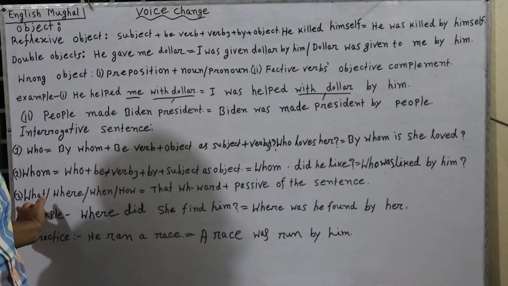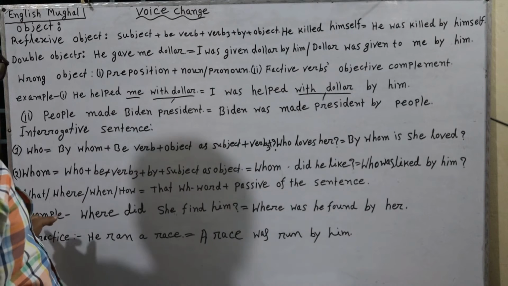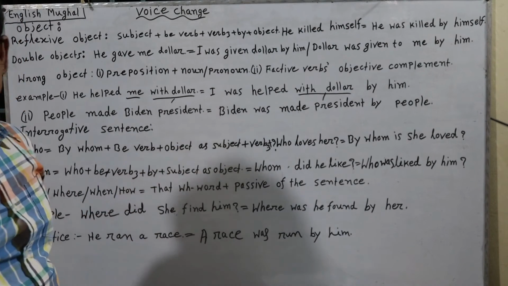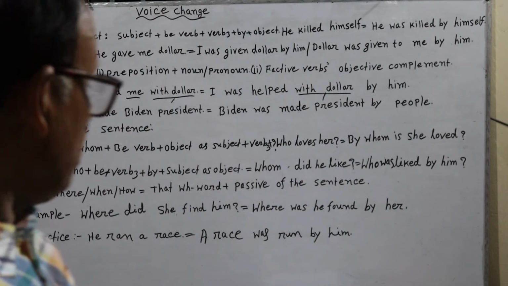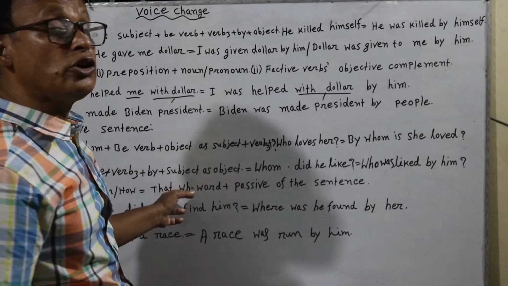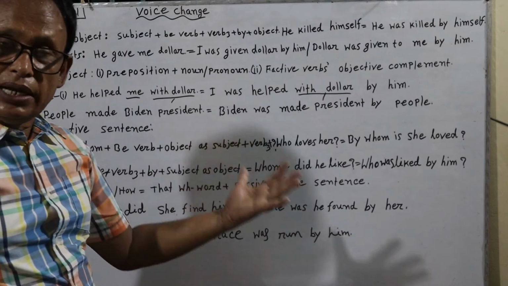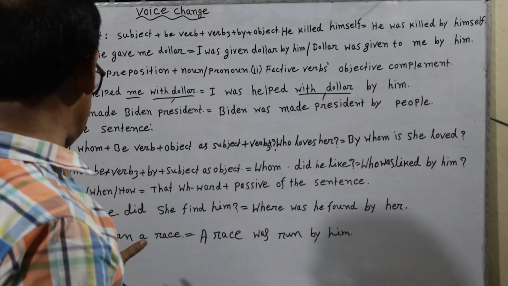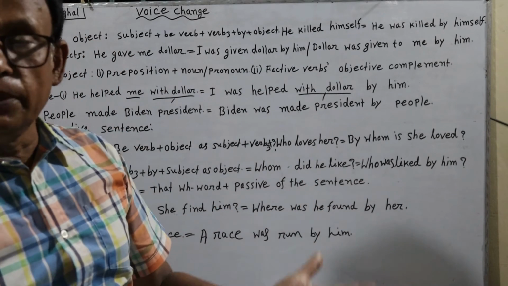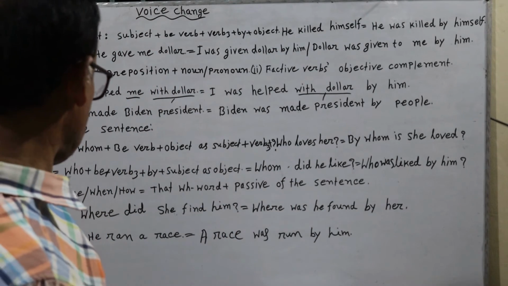Rule number 3 of the interrogative sentence. If a sentence has what, where, when or how, then to make it from active to passive voice, we shall follow this rule: whichever of what, where, when, how is there will stay as in the active voice and will be written at first. Then the rest of the sentence will be made passive according to the rule of passive sentences from active sentences.